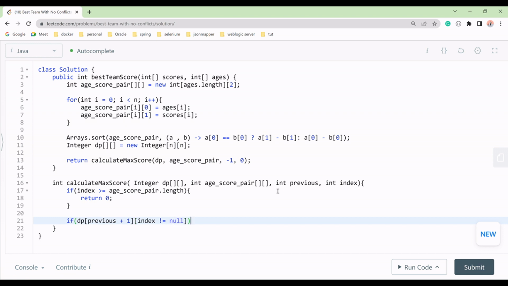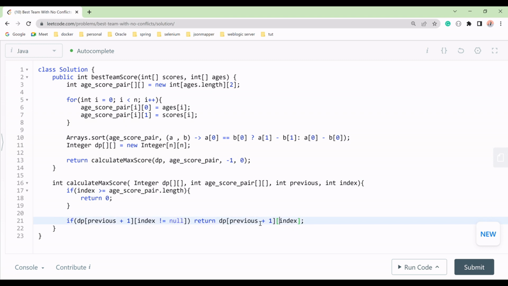So in this case we will return dp, then we'll say previous plus one, you can write that we have checked that, and at this index, the index we have is exactly the same as we have right here. You can pass this also like this.